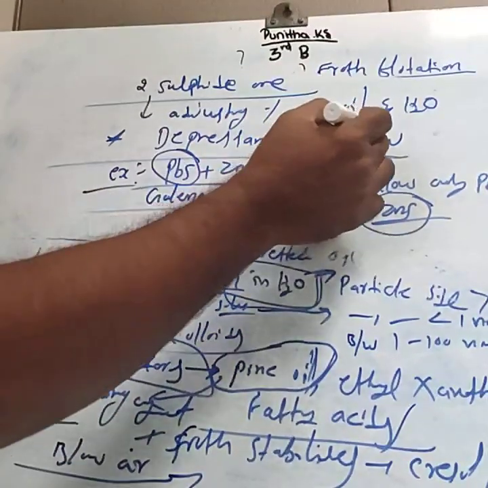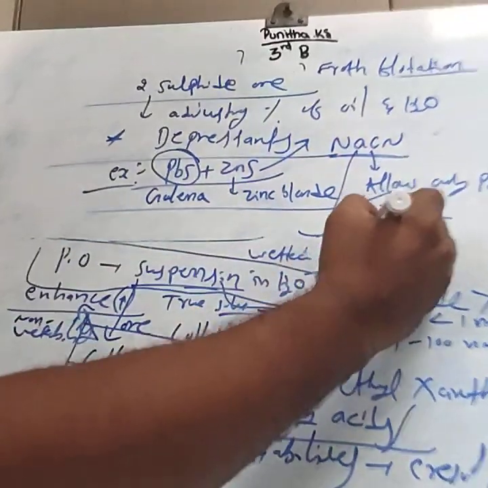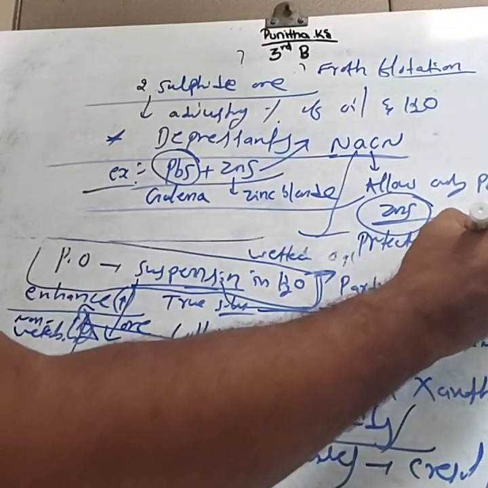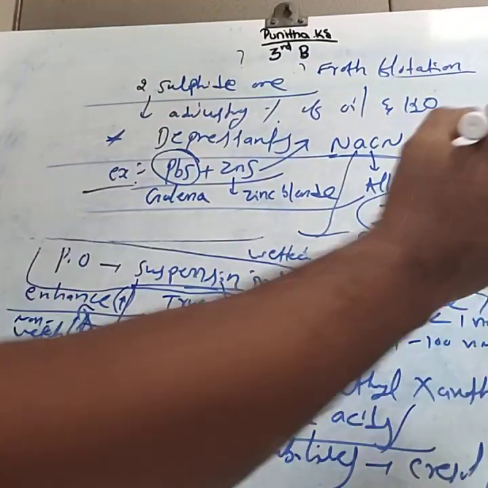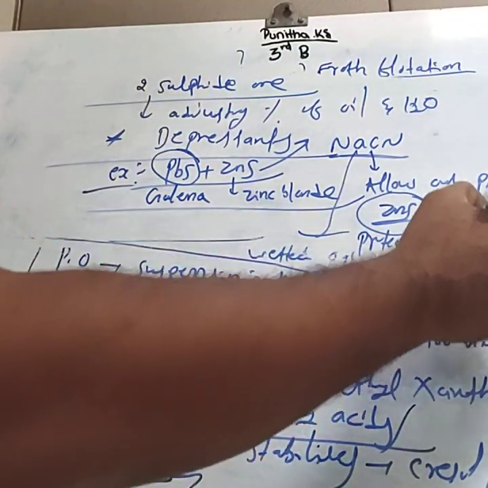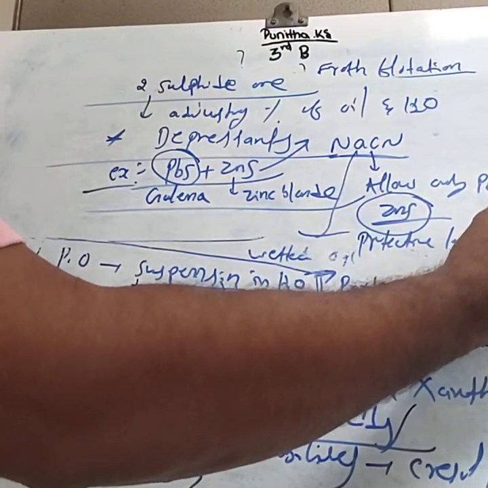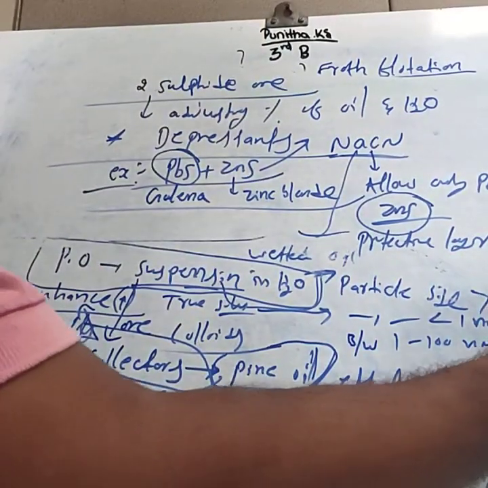Because NaCN forms a protective layer around the ZnS. This is the ZnS molecule, and around it NaCN forms a protective layer, forming a complex compound.